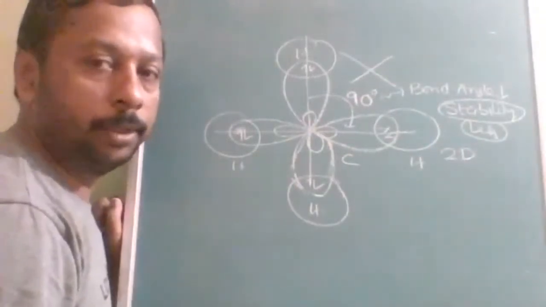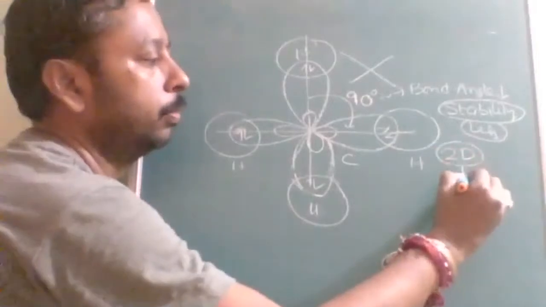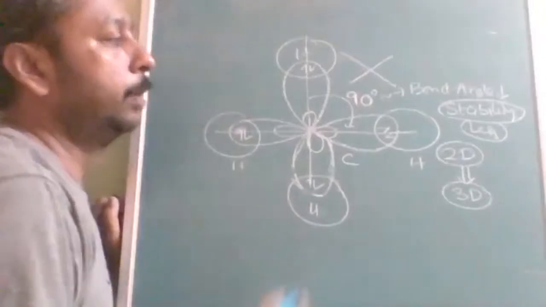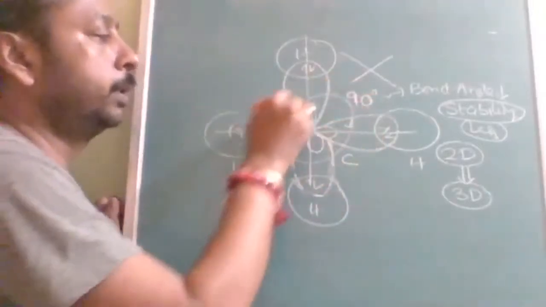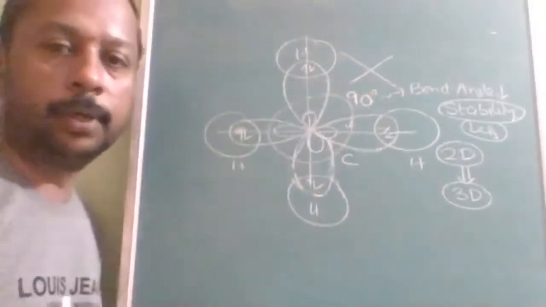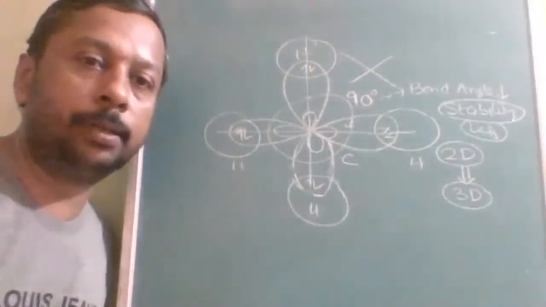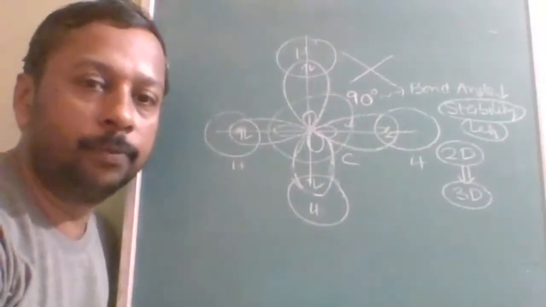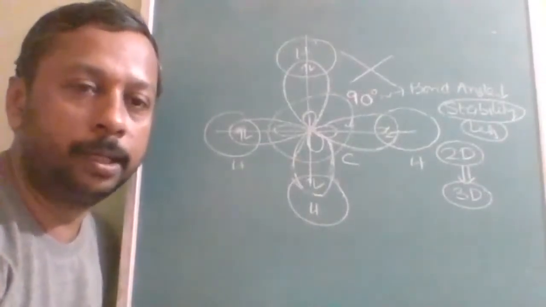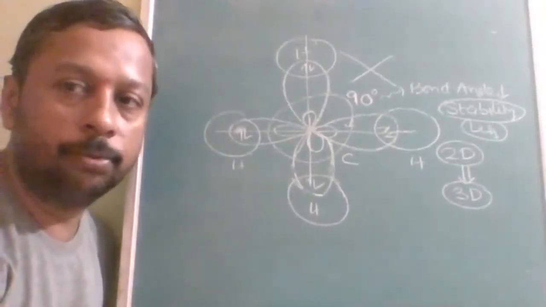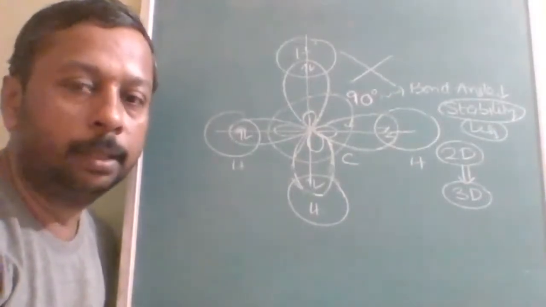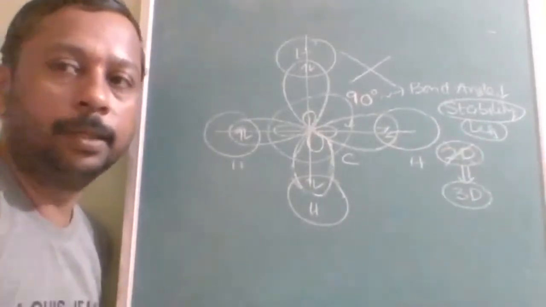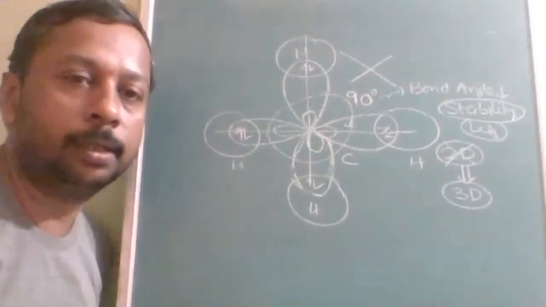Till now, what are we doing? We are doing the two-dimensional. Now, two-dimensional will change to three-dimensional. In three-dimensional, there is no restriction of 360 degrees only. If you are in one plane, then only 360 degrees is permitted, and 360 divided by 4 gives a bond angle of only 90 degrees. That is insufficient to enable stability. Therefore, 2D is not sufficient, so it will go for 3D. Why is CH4 not square planar?